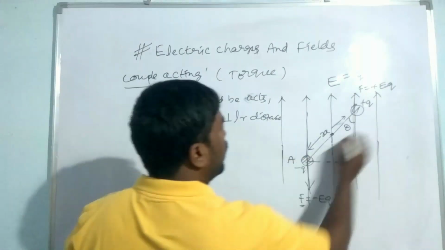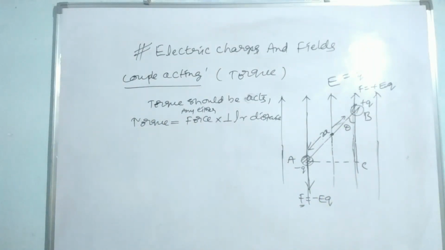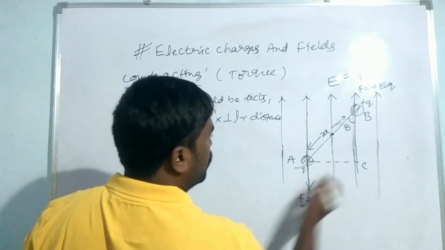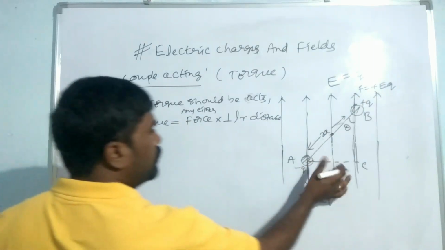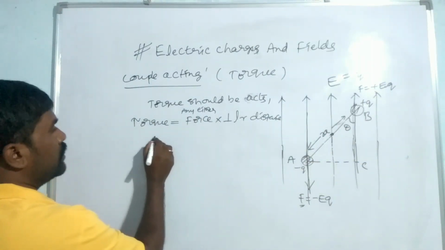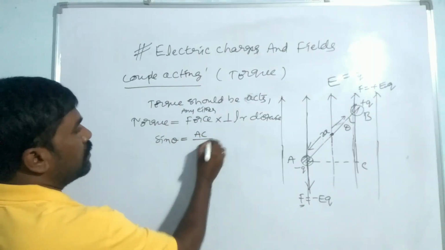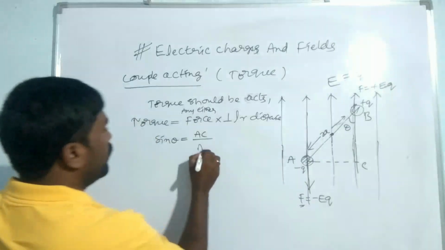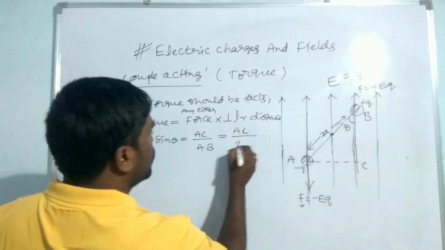So here this is A and this is B and this is C. From the Pythagoras theorem, you have to find the AC value. AC is the opposite side of theta. So AC should be found out: sin theta is equal to AC by AB. So AC by AB is equal to 2A distance.